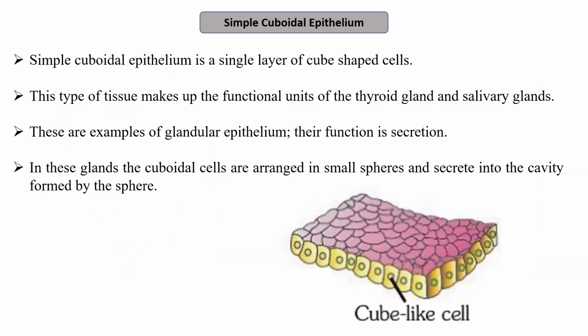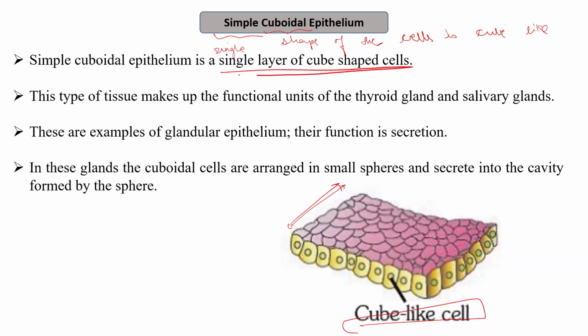Next, we have the simple cuboidal epithelium. As the name suggests, simple means single layer and cuboidal means the shape of the cells is cube-like. So you can see in the figure also that the cell is cube-like in shape and it is just the single layer that expands in this manner. It is not one layer of cells expanding over the other. Therefore, simple cuboidal epithelium is a single layer of cube-shaped cells. This type of tissue makes up the functional unit of thyroid glands and the salivary glands.